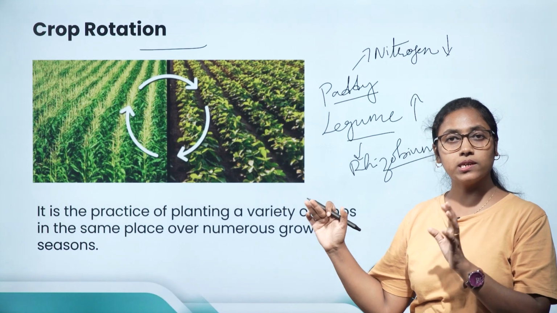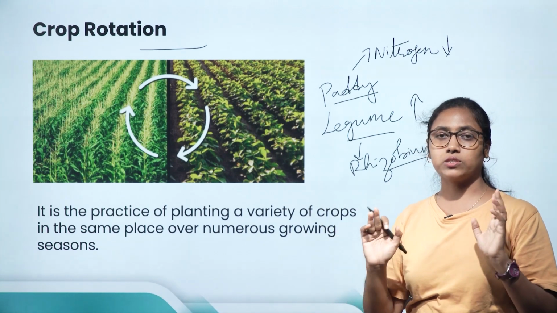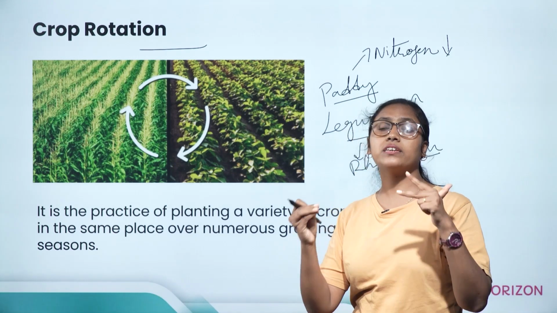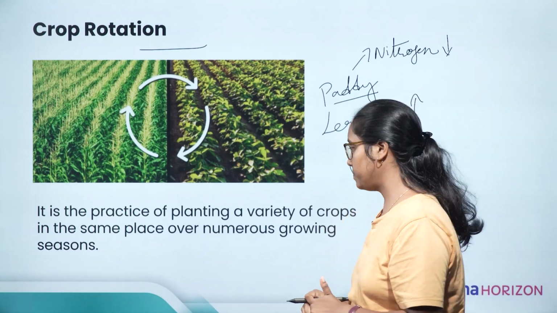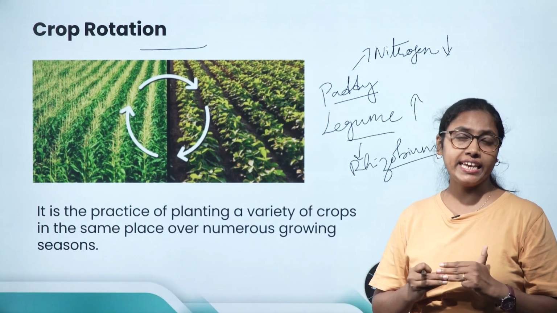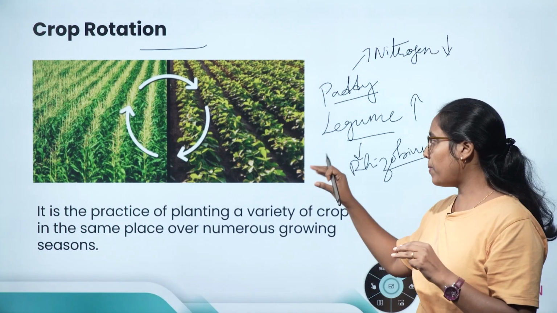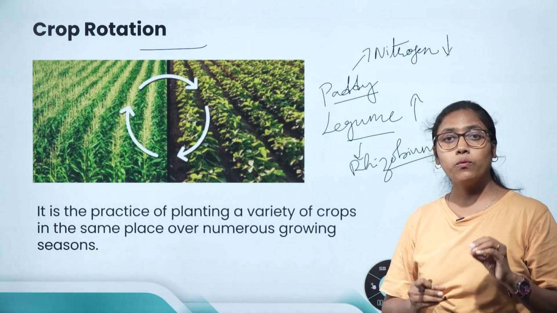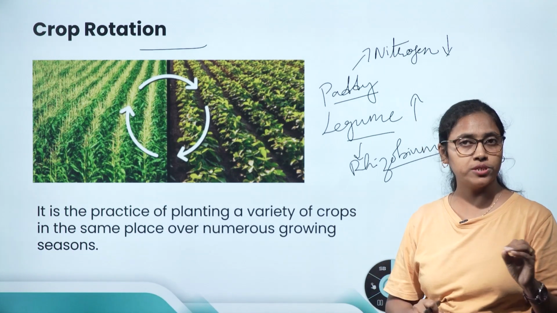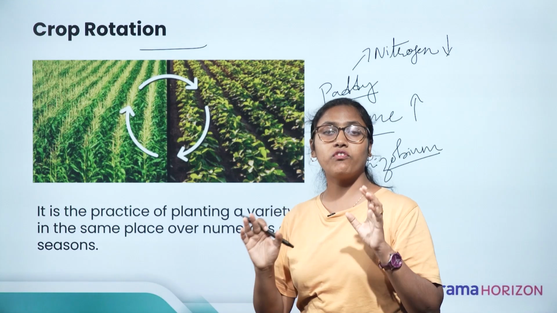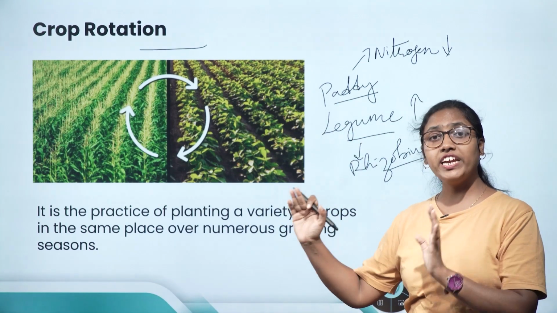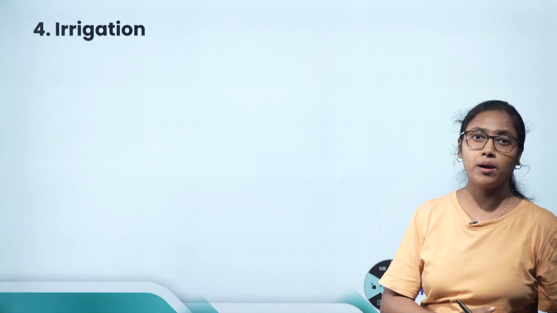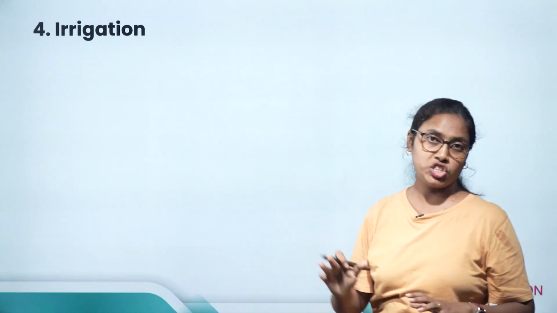So this was about the third step, that is manure and fertilizers. So first we have seen preparation of soil, next we have seen sowing, and the third step we have seen manure and fertilizer. Now next is irrigation. Plants, apart from manure or soil, also require water. Without water, a seed cannot germinate. So for a seed to germinate, the farmer has to make sure that the field has an adequate amount of water. So the next step that a farmer has to follow is irrigation.